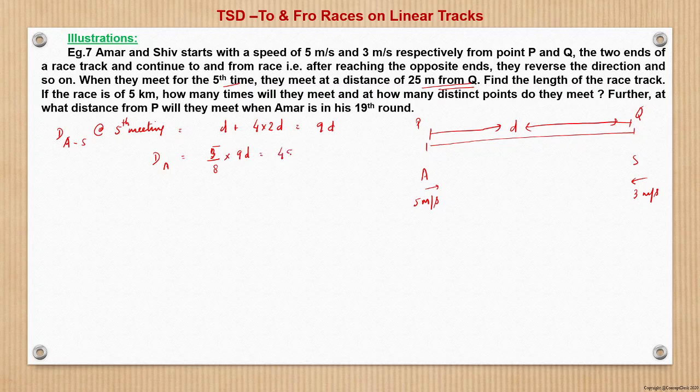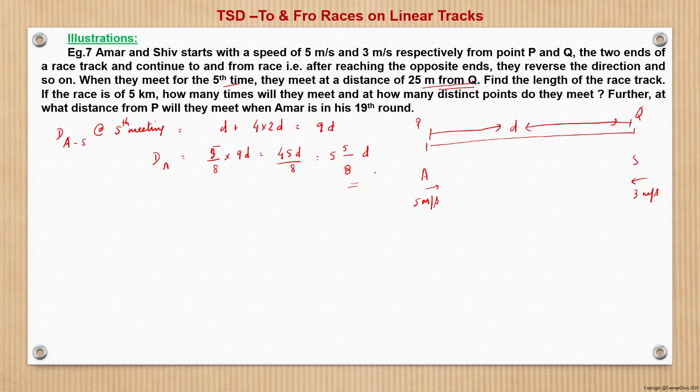So this becomes 45D by 8, which is 5 whole 5 by 8D, right? So basically what does this mean? That Amar, when he is in the sixth round, meets Shiv for the fifth time. That is what it gives. Sixth round means after having completed five rounds and then an additional 5 by 8 distance.